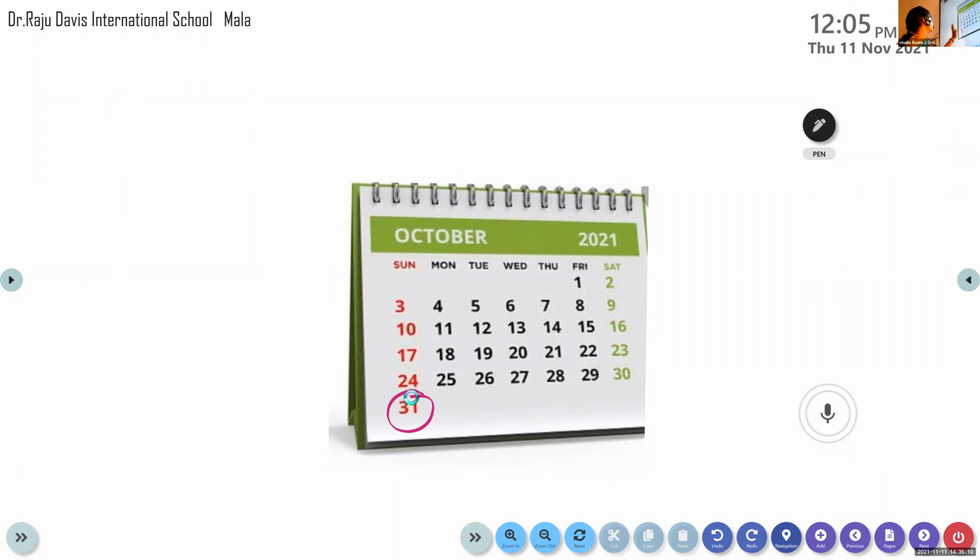Now, you can see the 3rd of October is a Sunday. Which day? It's a Sunday. Now, when is the next Sunday? 10th. 3rd is a Sunday. The next Sunday is coming on 10th. Now, it's given in the calendar, so you can easily identify which is the next Sunday.